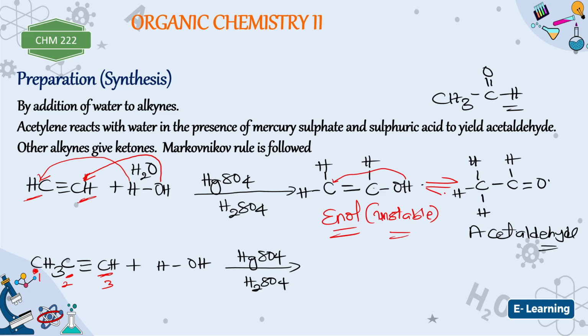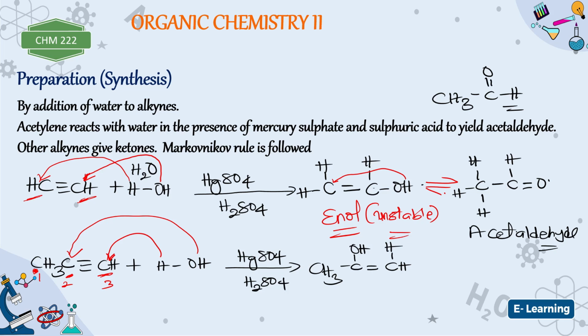Our main concern is between carbon 2 and carbon 3. So between carbon 2 and carbon 3, which one has the highest number of hydrogen? Carbon 3 has 1. Carbon 2 has 0. So it means the hydrogen will come here. All right? While the OH will come here. And of course, when that happens, the double bond will break. So my dear students, this is going to give us CH3. Here will be C. Here will be what? Told you that this OH will come here. Here will now be a double bond C, H, and then another hydrogen here.